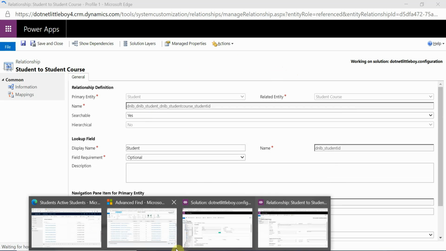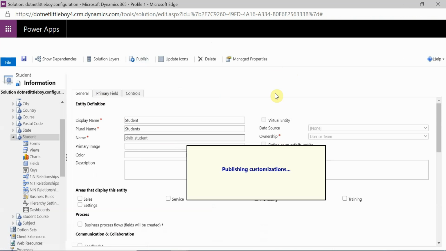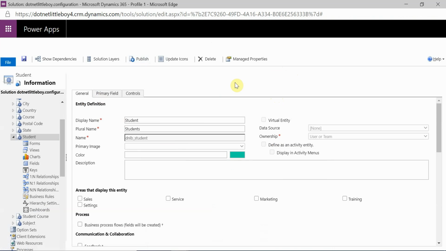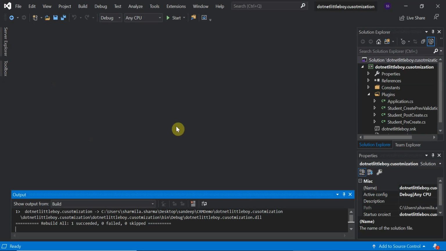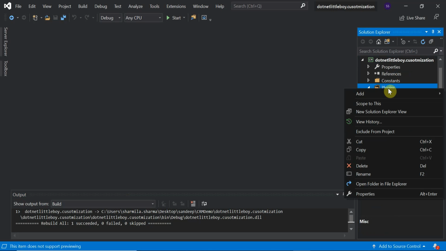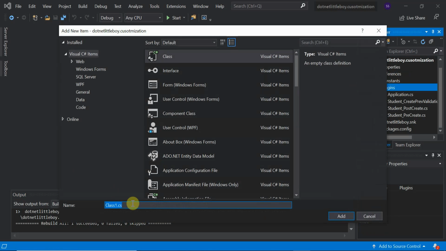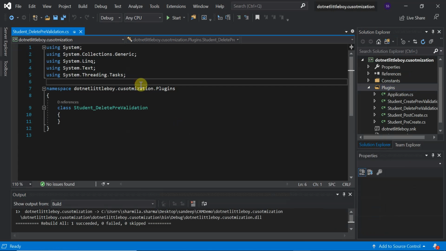Okay, so this is done. Go to the entity here and publish this, and now I will proceed to write the plugin. Okay, so this is updated. I already have this plugin solution. Inside this plugin, I will be writing another plugin for the entity student and for the delete operation. Let me take the class name as student underscore delete, and this is for pre-validation. Okay, so let's save this, and we'll use the XRM SDK.